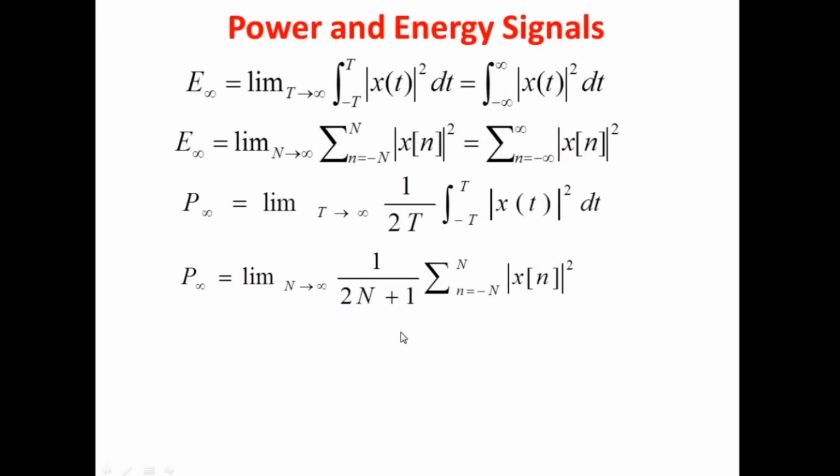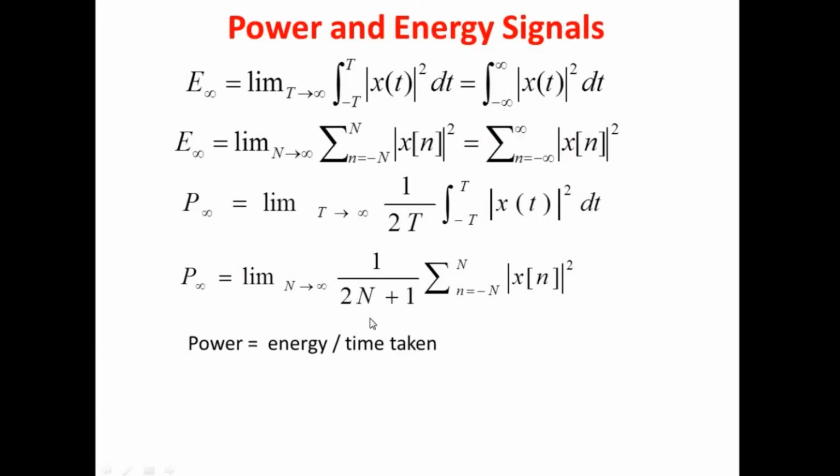So these are all the formulas for finding energy and power of signals. These four are very, very important formulas. The only thing is we have to remember the energy formula. With that we can add the 2T, and for discrete we have to add 2N plus 1. And we all know power is equal to energy divided by time taken.